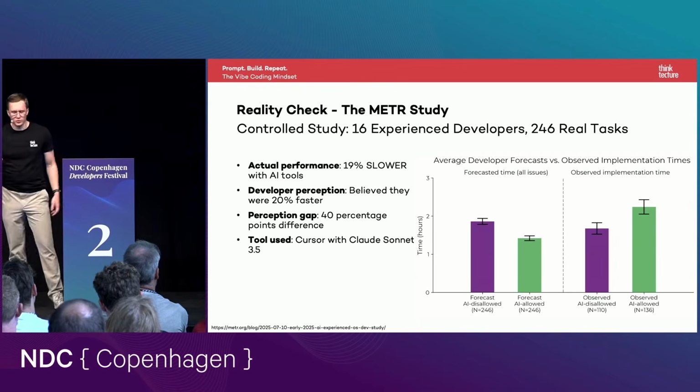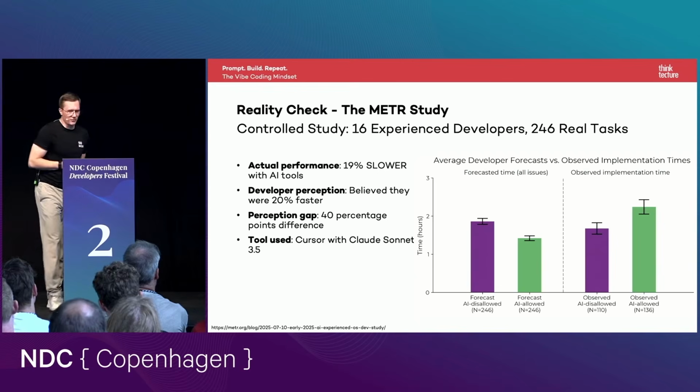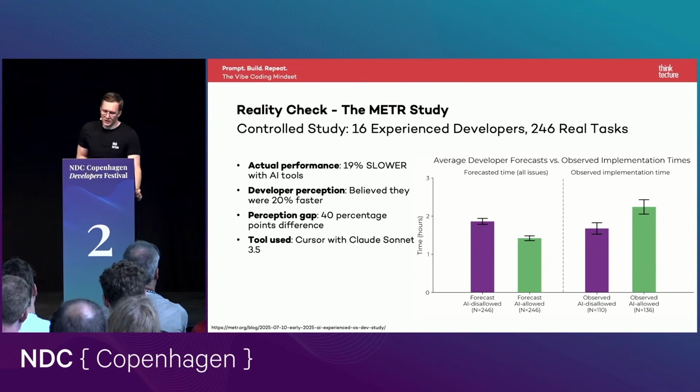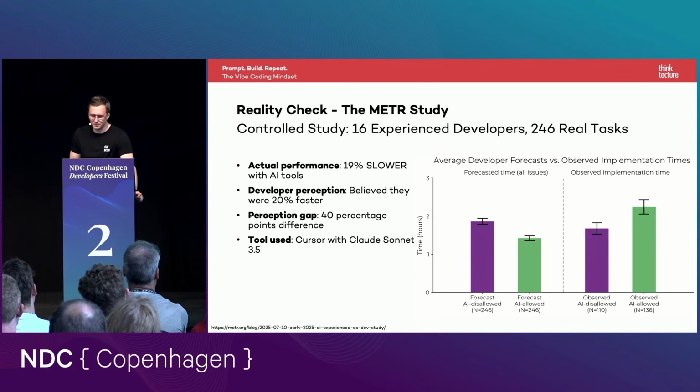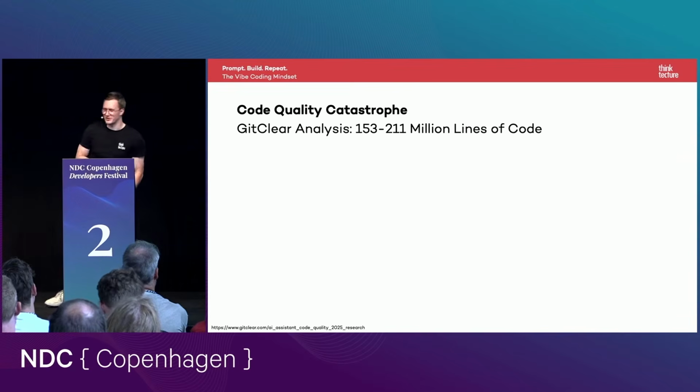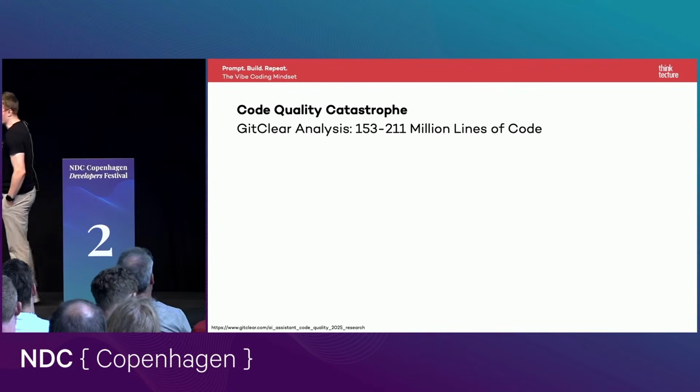And they were allowed to use Cursor and Claude Sonnet 3.5. So this was the best LLM out there when they created this study. So this sounds also not promising. There are more bad numbers I like to talk about.